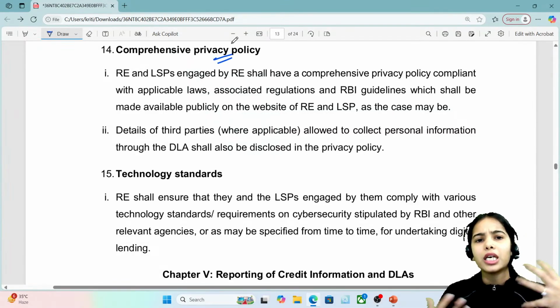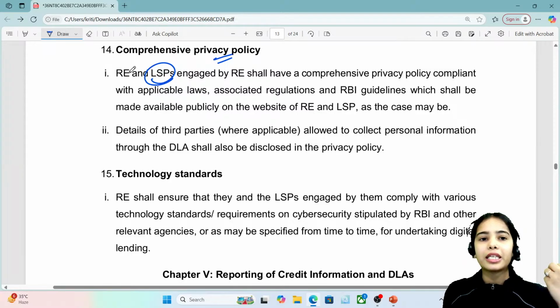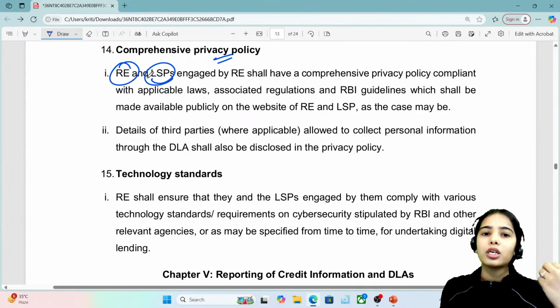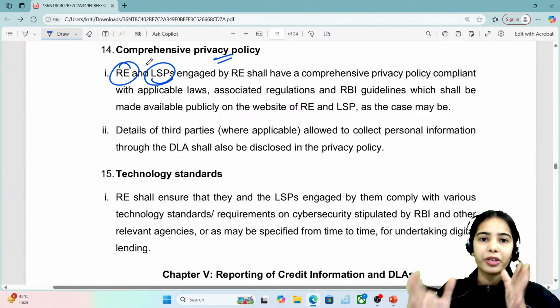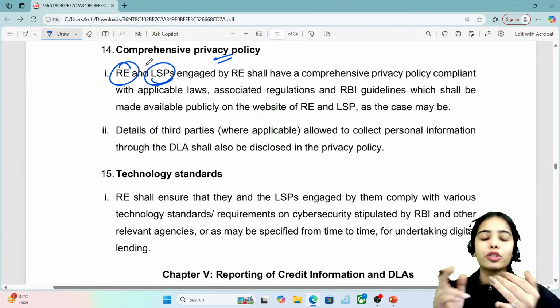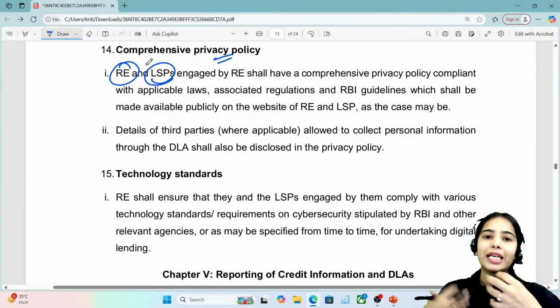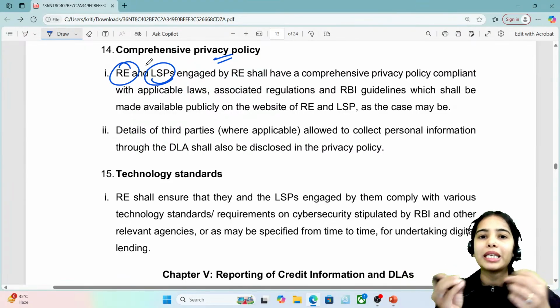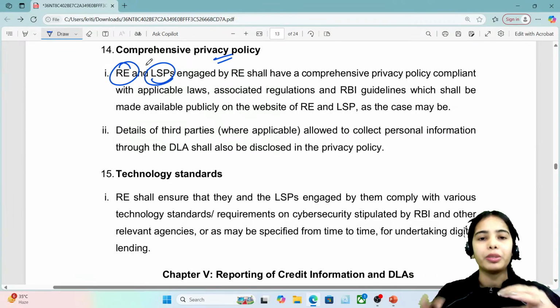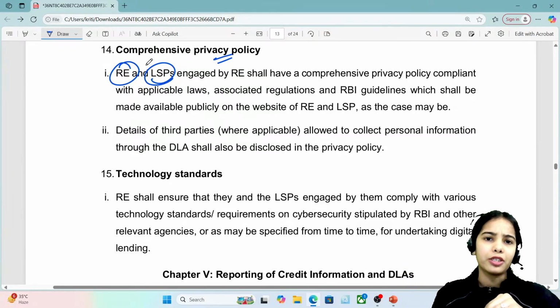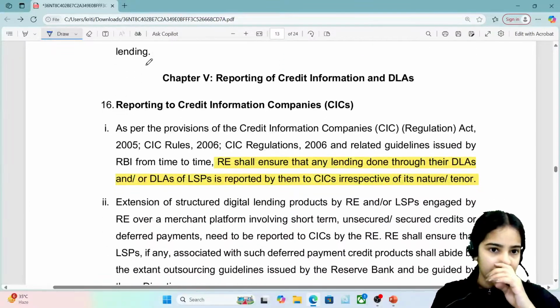Privacy policy is very important, that the lending service providers and the regulated entities have to take care of the privacy of the people. First of all, they cannot take some extra data. They cannot take the call details or the call logs of the people. They cannot have the extra details of the people. They can only have the basic information about the people that can be taken during the loans. Okay, so this is the idea.